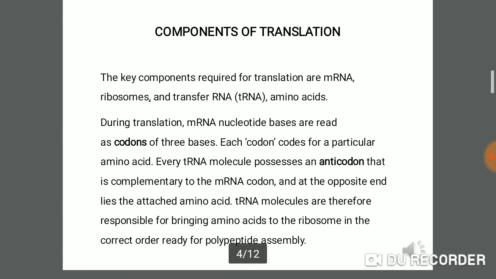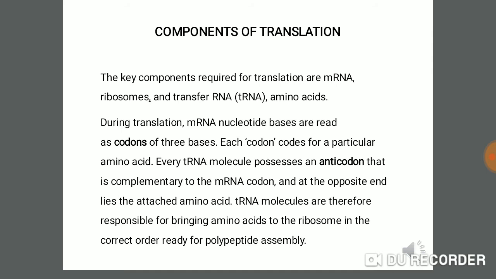Then we learn the components of translation. Which are the requirements of translation? The key components required for translation are mRNA, the message which was synthesized during transcription, then the ribosomes, tRNA molecules and amino acids.